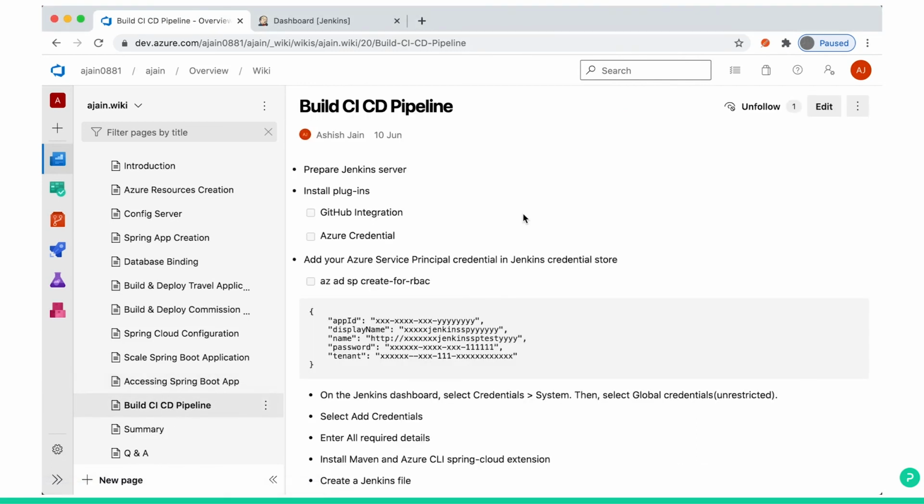So we have a Git repository where our Spring Boot code is. We already saw the configuration repository, which we can directly link into Azure portal by a config server. But in SIT, UAT and production, we build our code either on Jenkins or through a pipeline in Azure DevOps. So here I will show you one small thing on Jenkins.